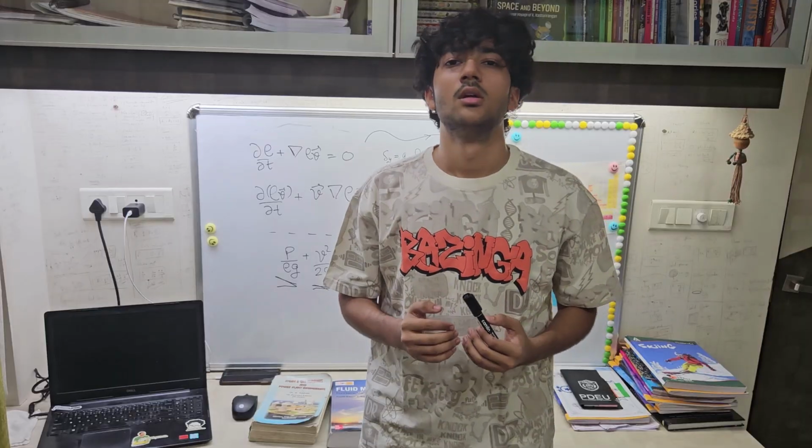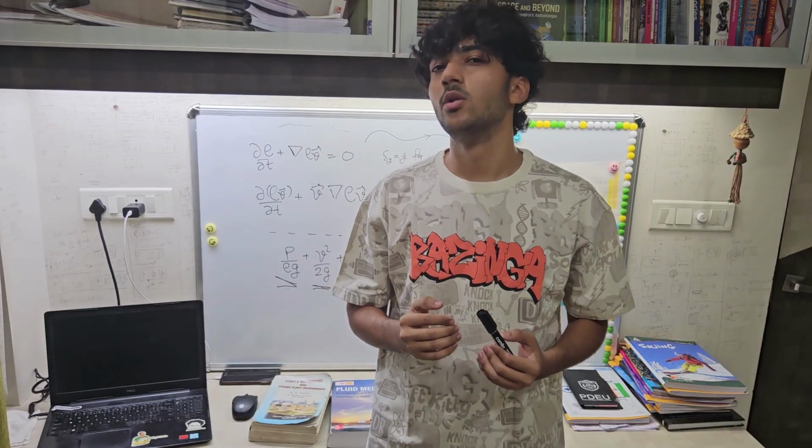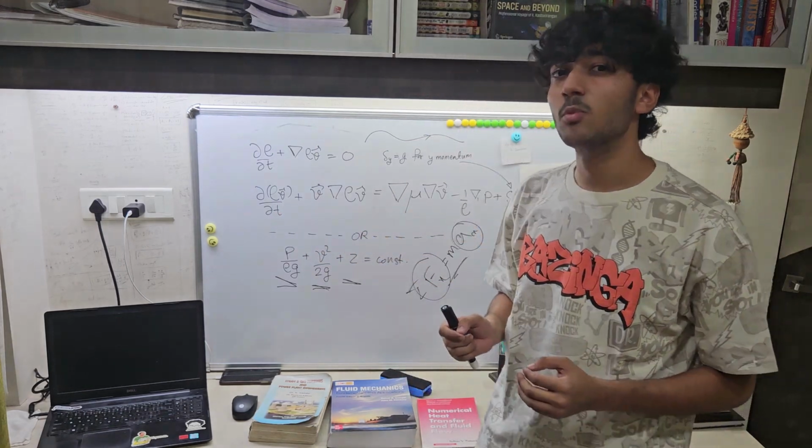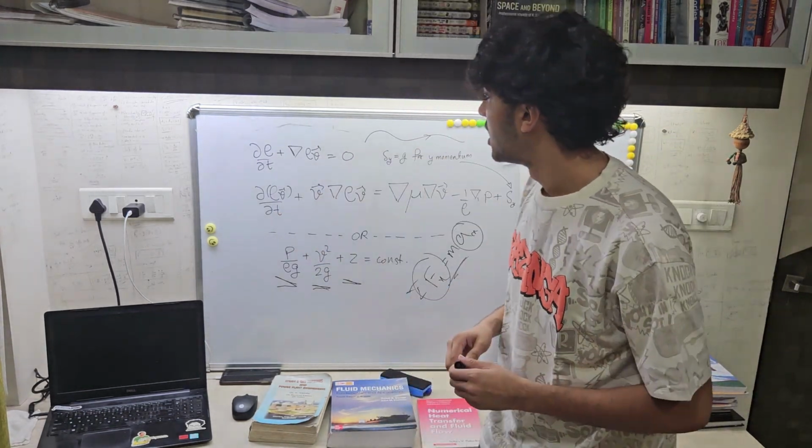Now when I say solving more accurately, I am referring to a more accurate equation, that is the Navier-Stokes equation or the momentum equations.